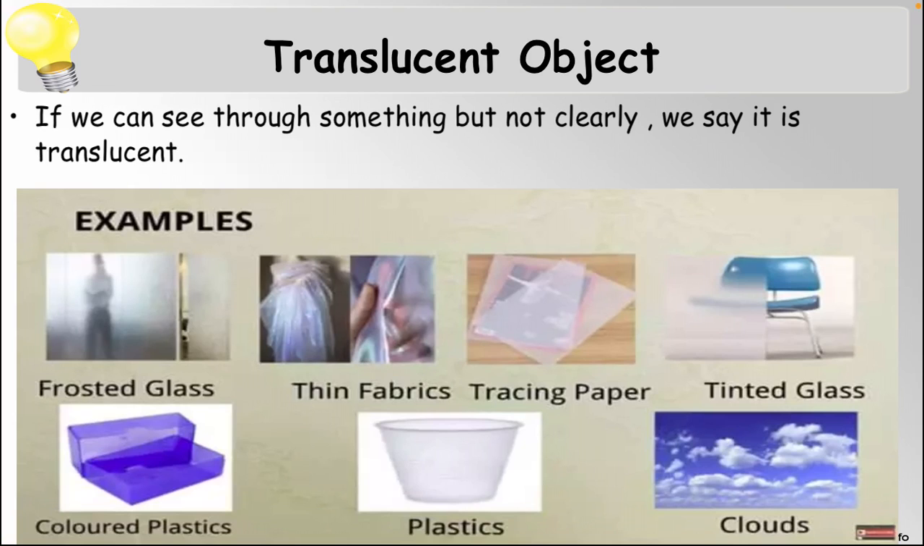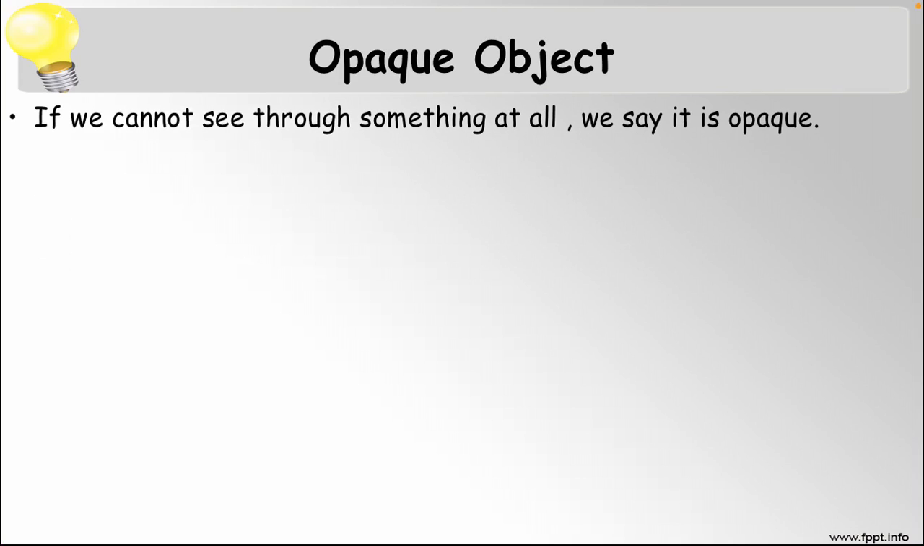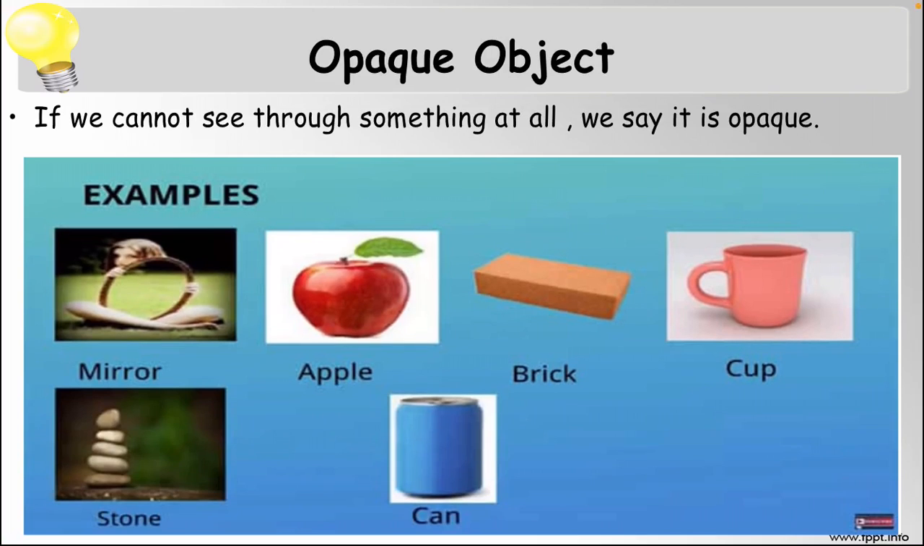Thin fabric is also another example of a translucent object. Tinted glass: you may have seen some cars with tinted windows, where you are not able to see the opposite side clearly. Then colored plastic bottles. And when you are on a plane and try to look outside, you cannot see clearly through the clouds, because clouds are also an example of a translucent object.